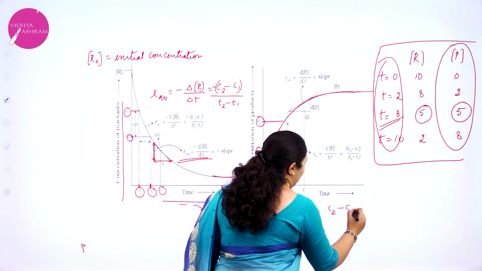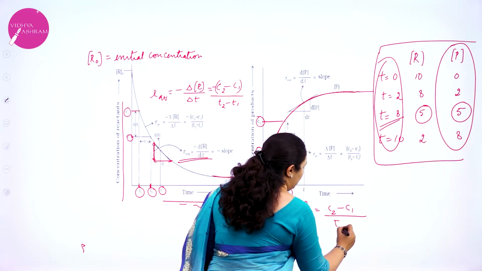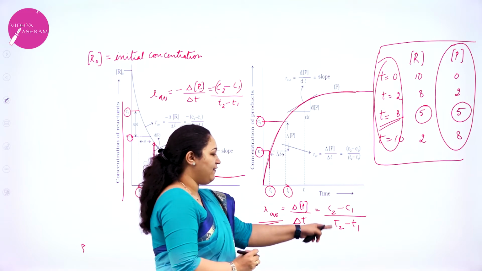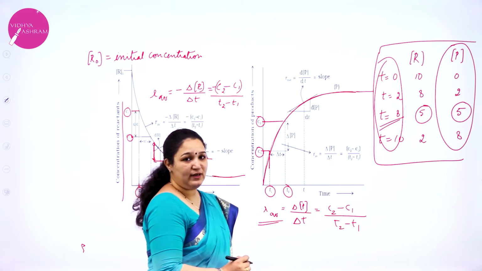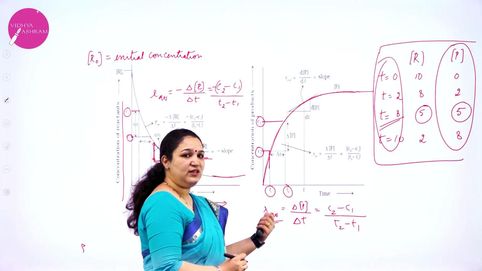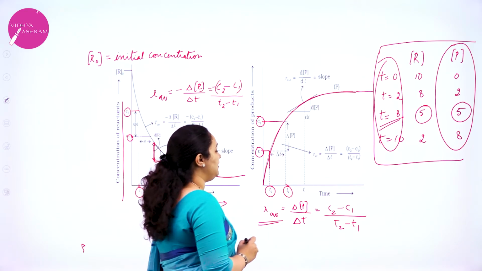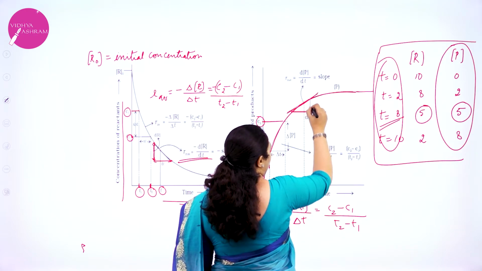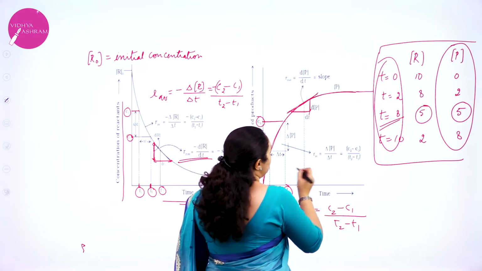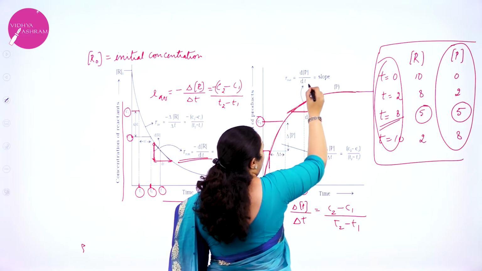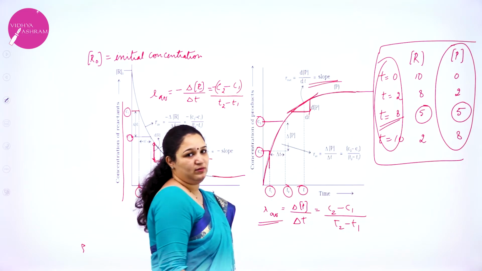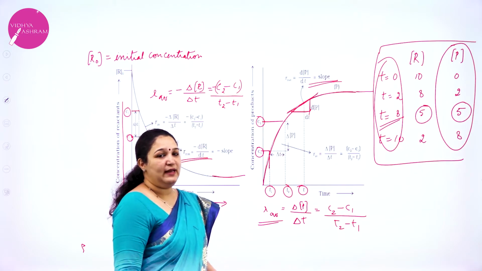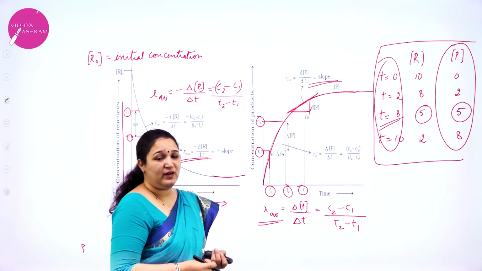So it is C2 minus C1 by T2 minus T1. I put the values here from my graph and I calculate the average rate of the reaction in terms of products. For instantaneous rate, at a particular time I just draw a tangent, then I find the slope. So for instantaneous, dP by dt is equal to slope. Okay, so that is how we calculate the rate of a reaction.